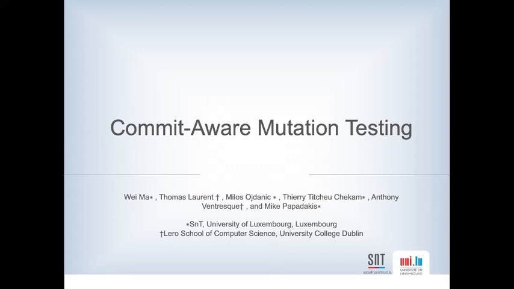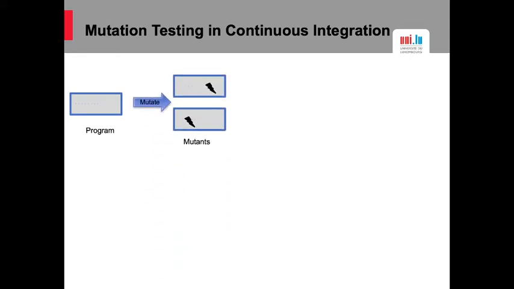Today I will present our work, Commit-Aware Mutation Testing. Mutation testing has been shown to be one of the strongest software test criteria. We have one program and then randomly change the program to create a lot of mutants. These mutants are different versions of the program, and then the tester executes tests or does test generation for these mutants. And then we can get the mutation score to indicate the test quality.